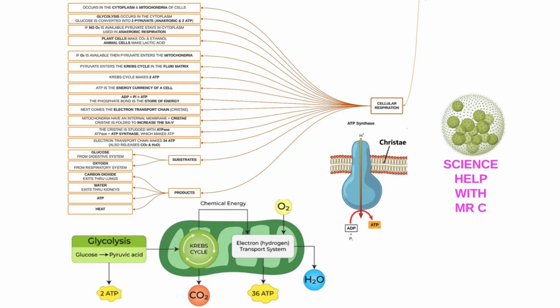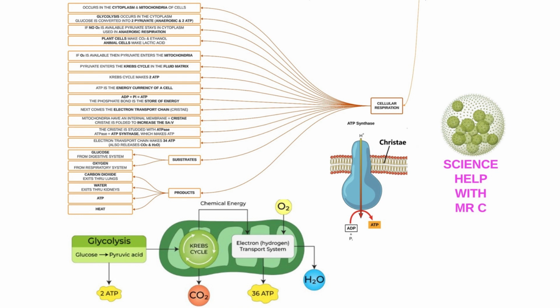Pyruvate then enters the Krebs cycle, which is inside the fluid matrix of the mitochondria. The Krebs cycle makes 2 ATP. ATP is the energy currency of a cell. By adding an inorganic phosphate, which is Pi, to ADP, we end up with ATP. The phosphate bond is the store of energy.